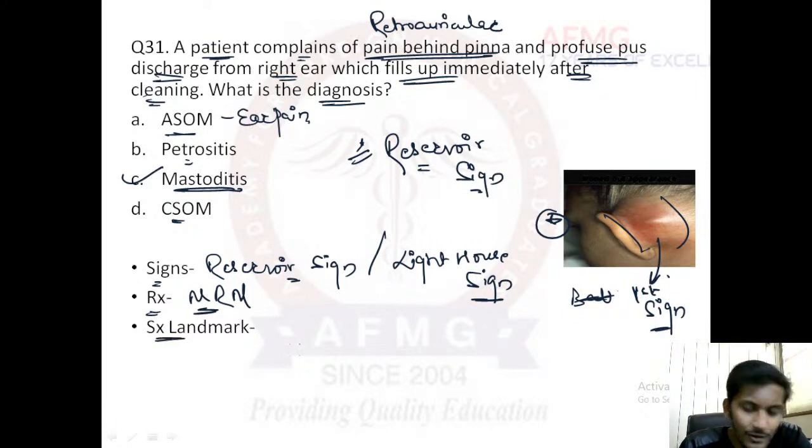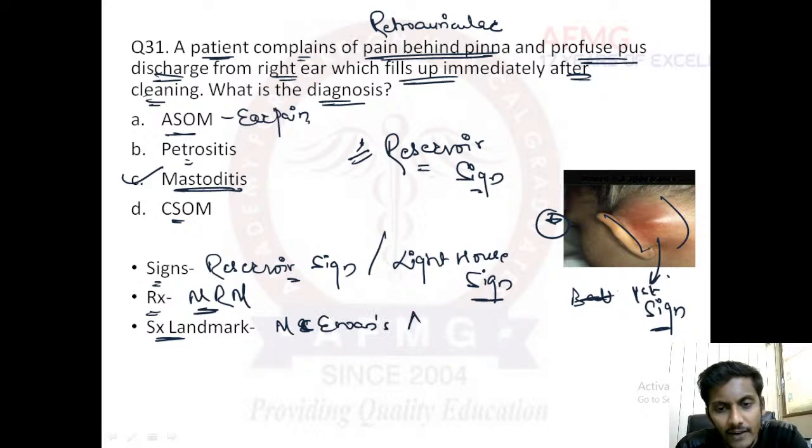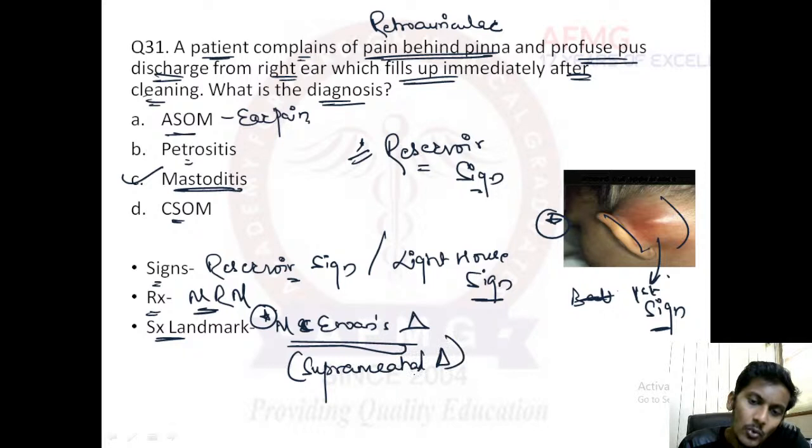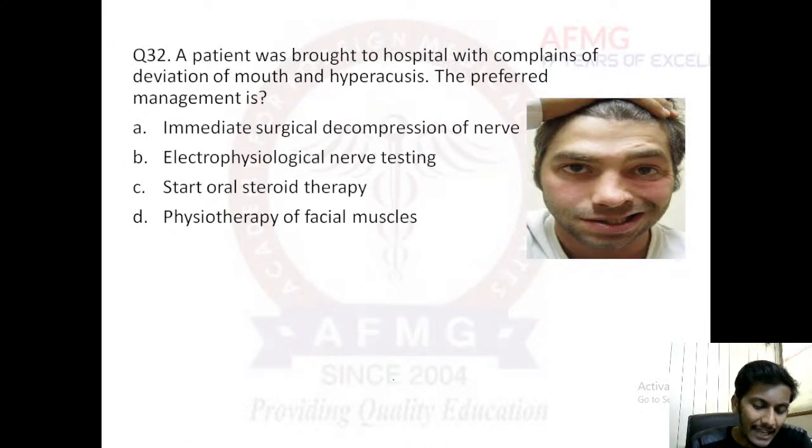Very good, Harsh. The surgical landmark is Mac-Evans triangle, also known as the suprameatal triangle. Just over your external auditory meatus there is a triangle. So that is your suprameatal triangle or Mac-Evans triangle, which is a landmark for modified radical mastoidectomy to locate your antrum.